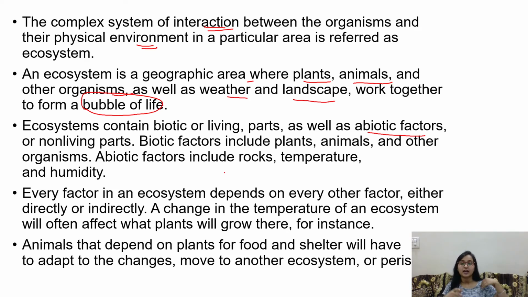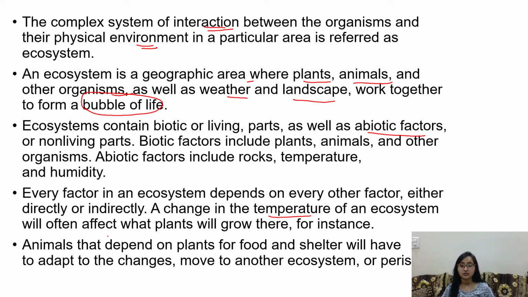We depend on others. Can we say that I can live without a home? I can live on the road. Suppose there is no road, no rocks, no river, everything is chaotic. Can we survive in that condition? No. So technically ecosystem is when the biotic, living, and non-living interact with each other. Biotic means plants, animals. Abiotic means rocks, mountains, and temperature. Every factor in the ecosystem depends on the other factor, either directly or indirectly.